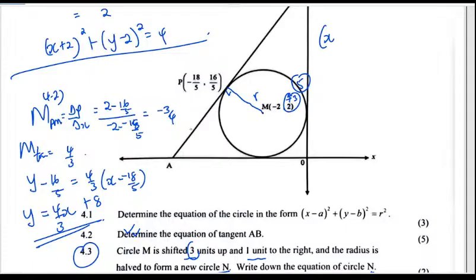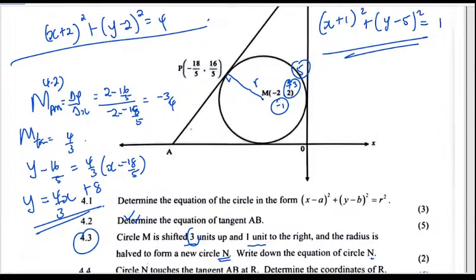And then this one, if you move it 1 unit to the right, it's going to be a -1. So it's going to be x plus 1 squared, and then this is going to be y minus 5 squared. You say the radius is half. If it was 2, then it's 1. So 1 squared is 1. Okay, so that is what we end up with.